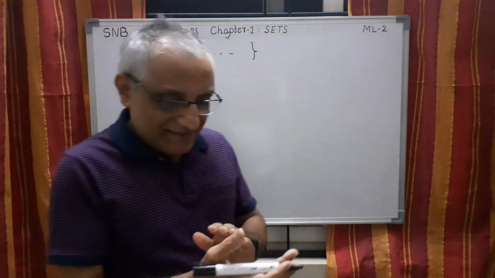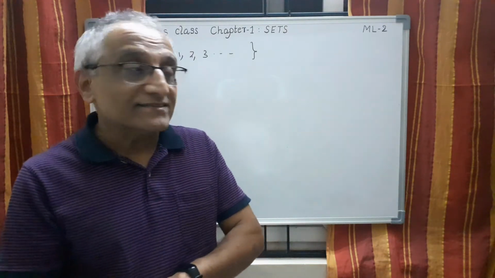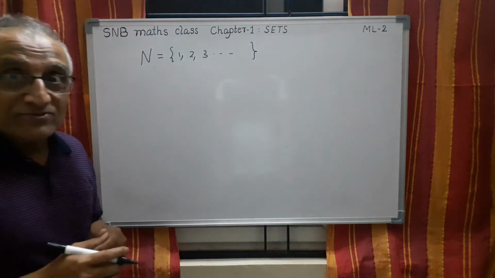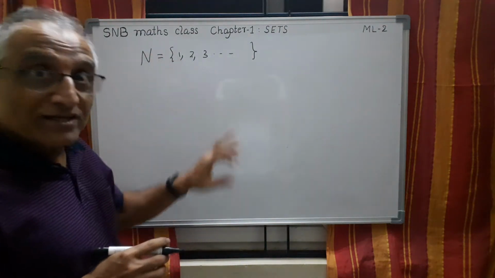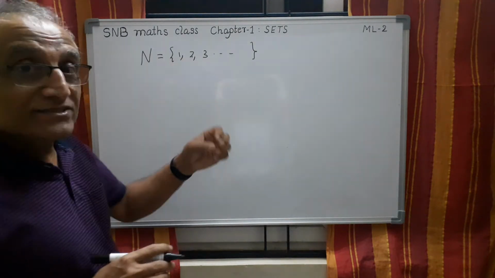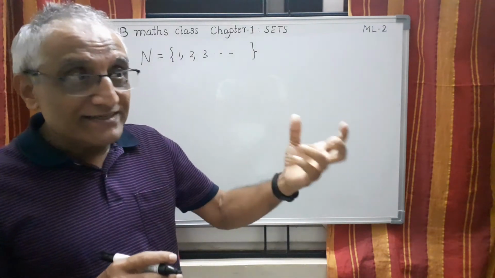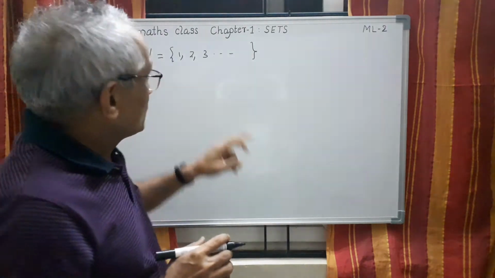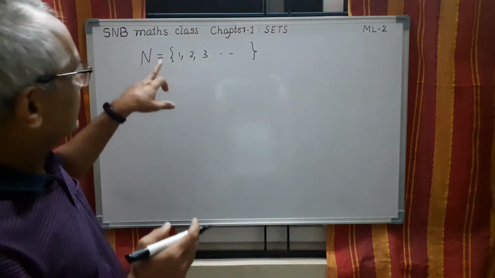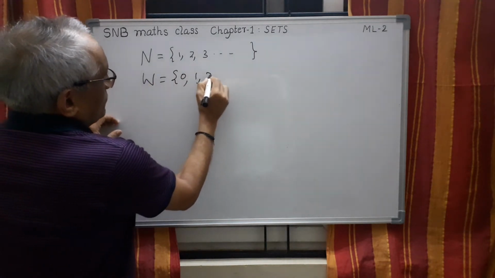In fact, there is a statement by the great mathematician Kronecker, God gave us the integers and the rest is the work of man. My professor used to say, God gave us natural numbers and the rest is the work of man. See, this is 1, 2, 3. Even 0, see, 0 was invented by Indian mathematicians, they say. So natural numbers are 1, 2, 3. They have occurred naturally. Then we added 0, so it became 0, 1, 2, etc.